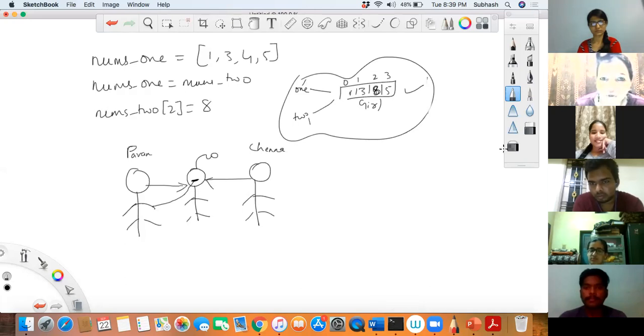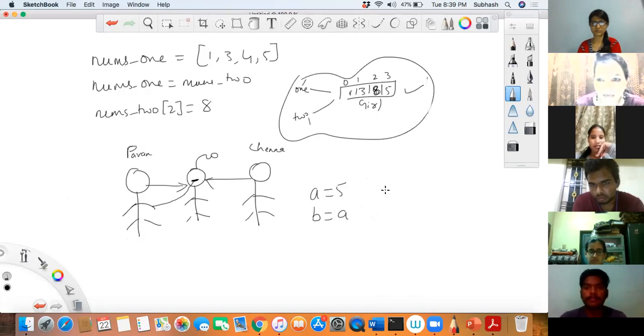But before, suppose A is equal to 5, and then B is equal to A, and then we change the value of A again. Very good, nice point. Okay, so what you said: A is equal to 5, B is equal to A. So here both were referring to the same object, correct?